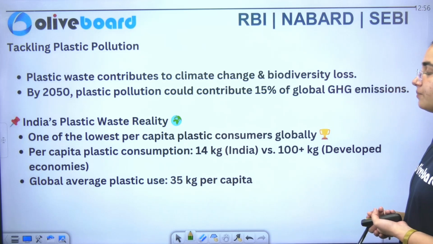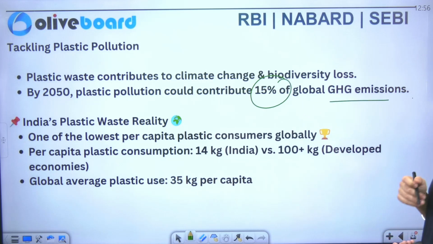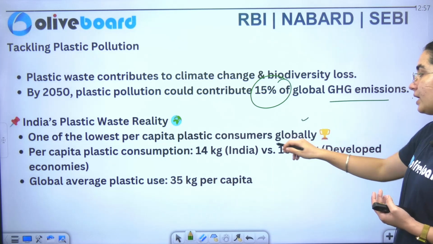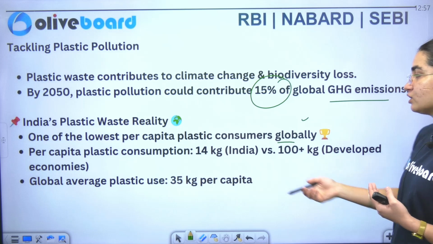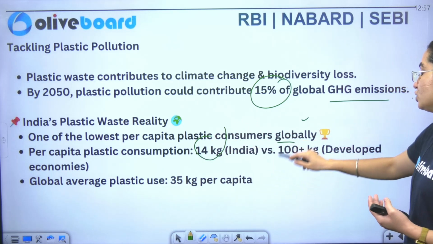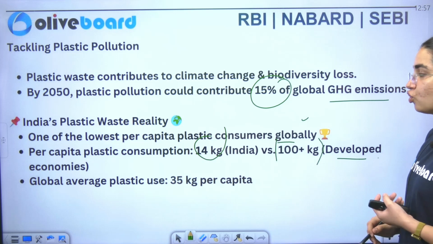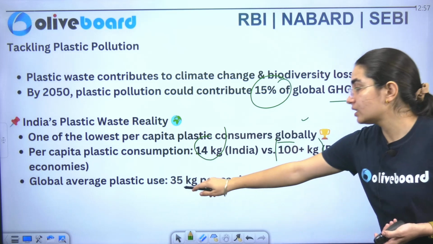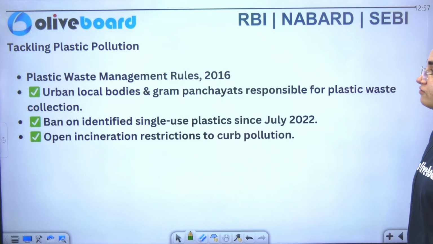By 2050, plastic pollution could contribute 15% of the global greenhouse gas emissions. This is the case here. And what is the reality? India is one of the lowest per capita plastic consumers globally. And what is the per capita plastic consumption? That is 14 kgs versus 100 plus kgs in the developed nations. And what is the global average plastic use? It is 35 kg per capita. So these are the drastic numbers that we have.